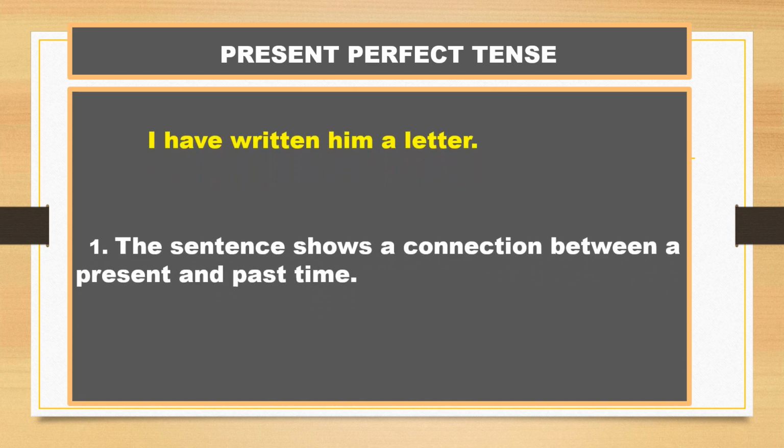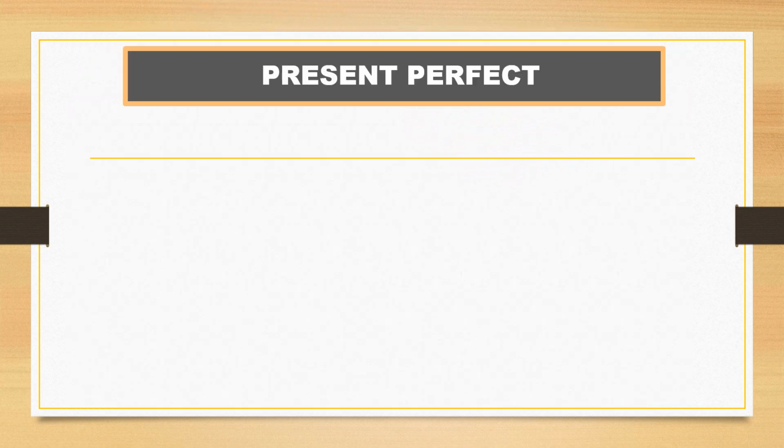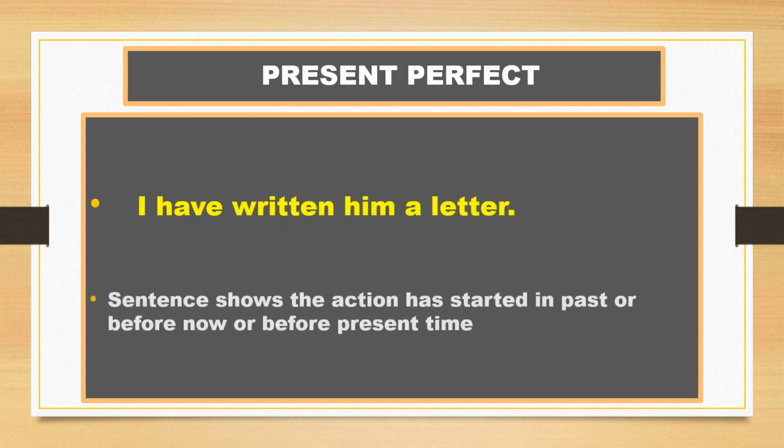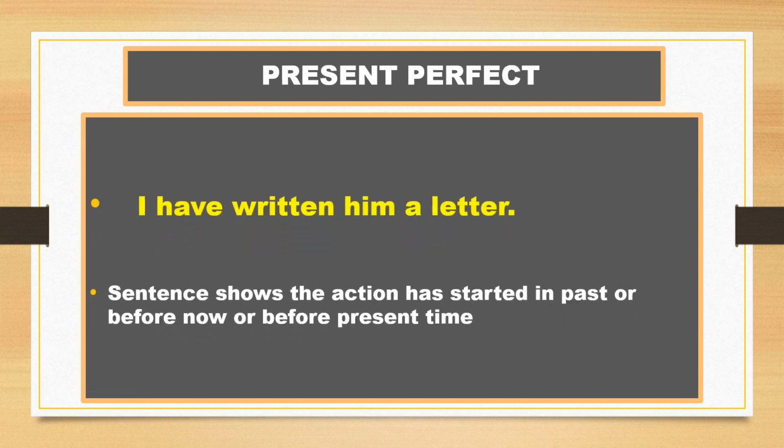Now look at this sentence. I have written him a letter. The sentence shows a connection between the present and the past tense. I have written him a letter. The sentence shows the action has started in the past, before now or before the present time.